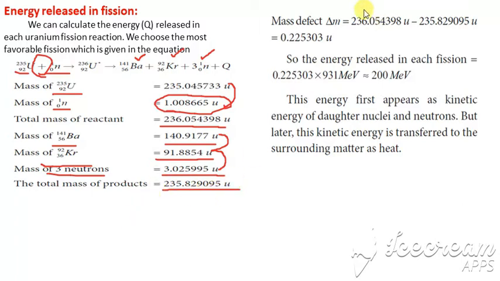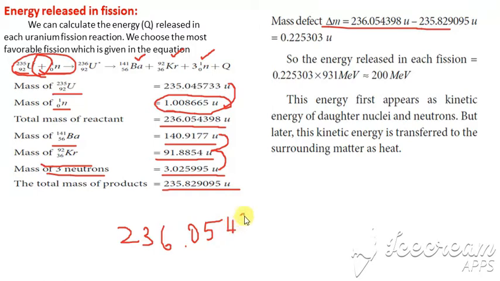Now we have to find the mass defect. Mass defect is the reactant minus the product. The reactant value is 236.054398, minus the product value, which is 235.829095.